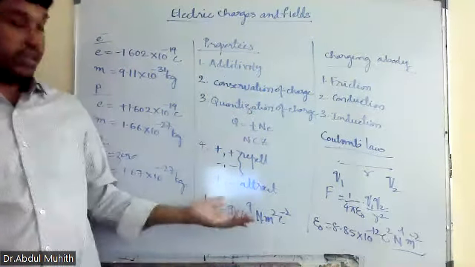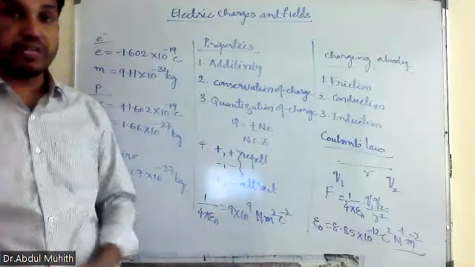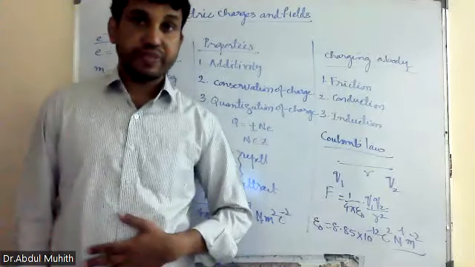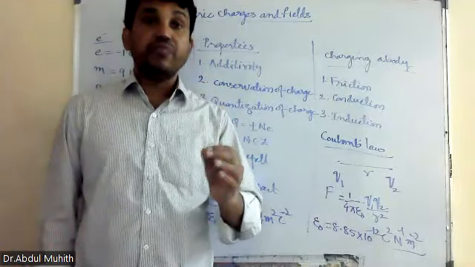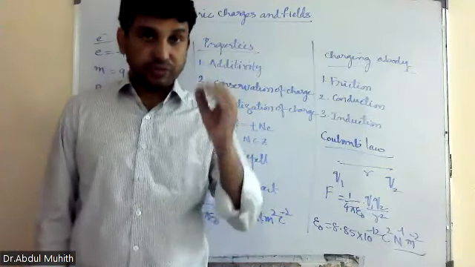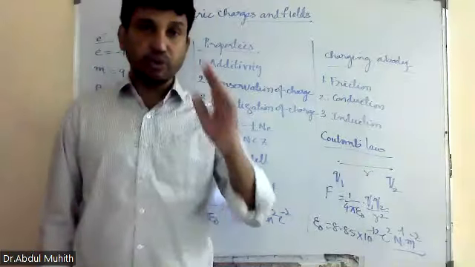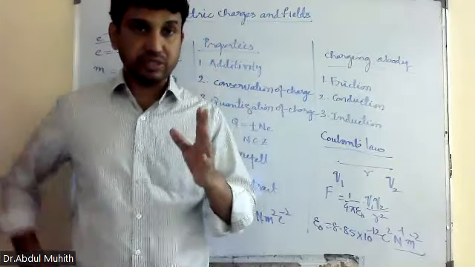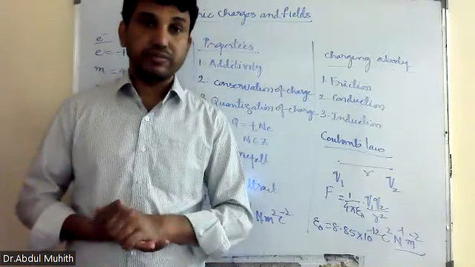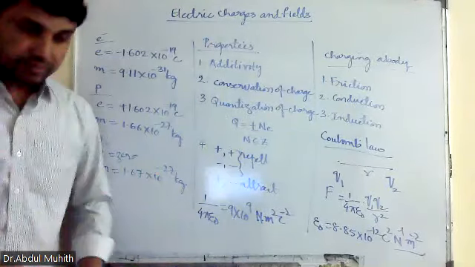What is permittivity? We still did not complete this. Permittivity of free space means it is a property of the medium which allows electric lines of force to pass through it. Like I told you with the simple example: if you want to drive a car in UAE, you need a driving license. Is it clear? The same way.